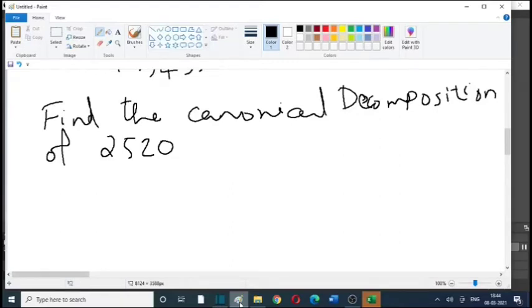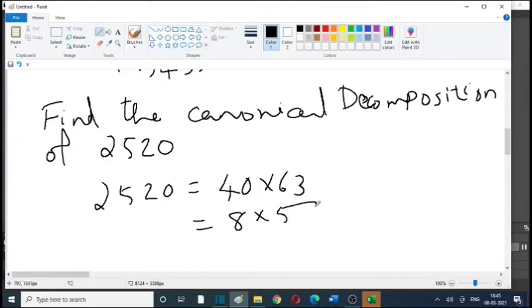Next problem: find the canonical decomposition of 2,520. We can use the same method, or we could write 2,520 as 40 into 63. 40 is 8 into 5, and 63 is 7 into 9.